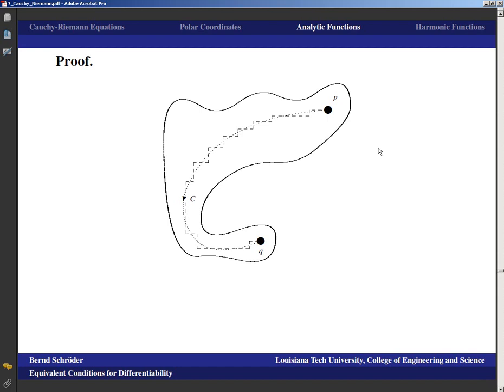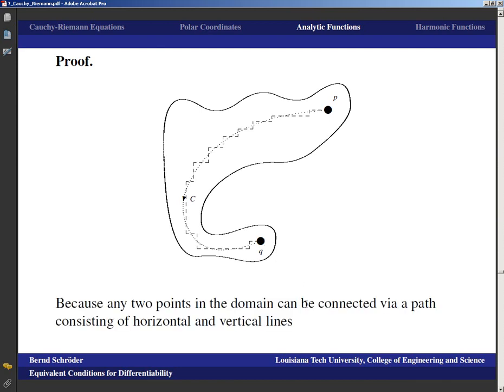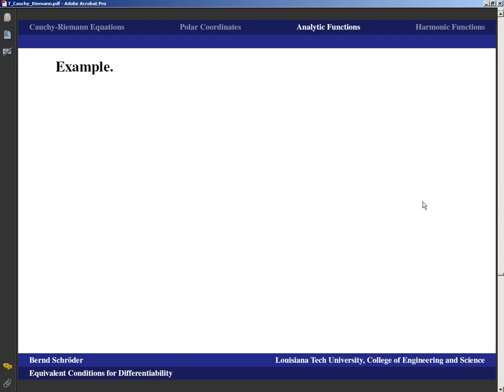So any 2 points in a connected set can be connected by a path made up of horizontal and vertical pieces. If f has a certain value at p, that value doesn't change as we go horizontal, vertical, horizontal, vertical, and so on. That value doesn't change along that path all the way to q, and that means that the function must be constant, because no matter what p and q are, f of p will be equal to f of q.